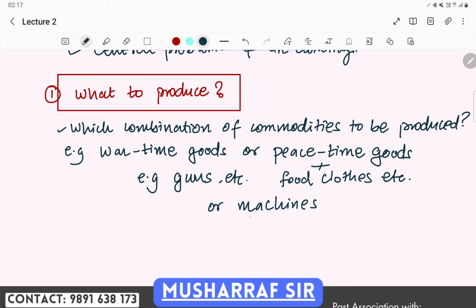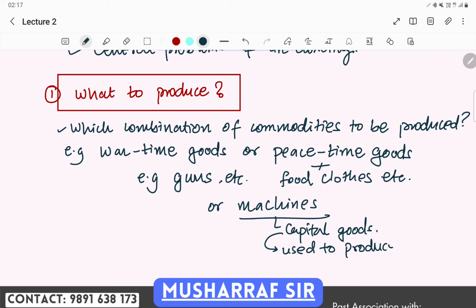Machines are also called capital goods. Why are they called capital goods? Capital goods are those goods which are used to produce further goods and services.